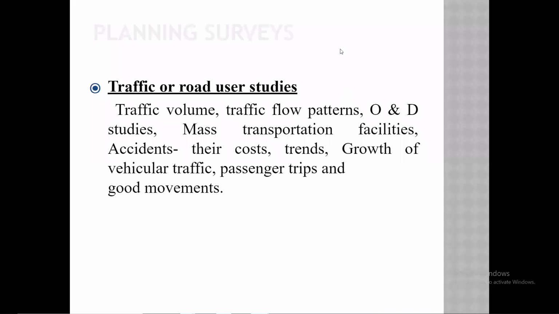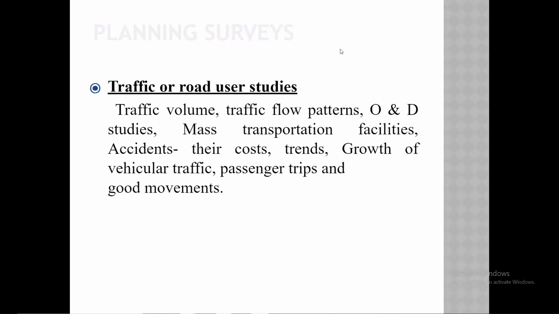Someone has given an answer. Red, yellow, green. Very good. This can also be asked in the MCQ: the color pattern. Red indicates you have to stop the vehicle.